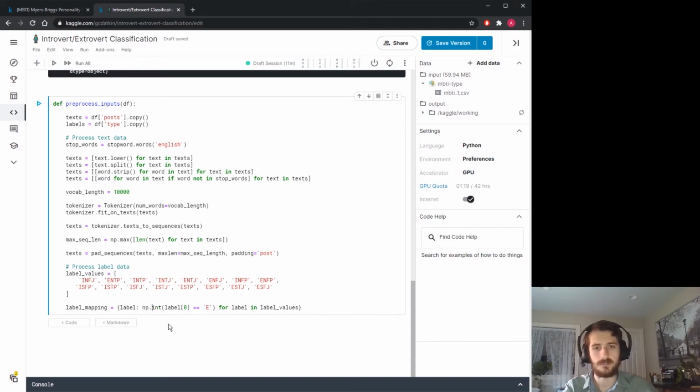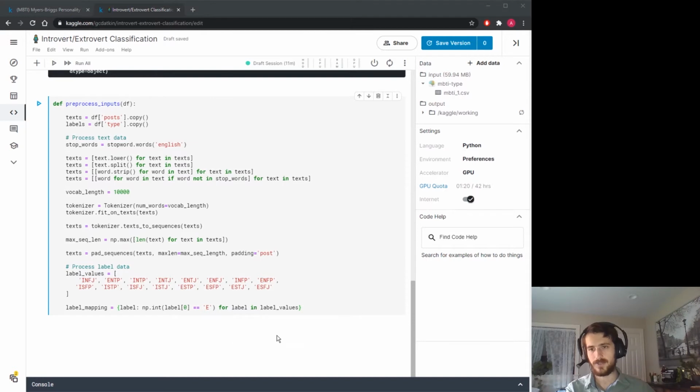Why not make it a NumPy integer? But basically, this will be a Boolean value, true or false. It's either e or I, right? So e will be 1. Anything that starts with an e will be 1, which is the extroverted ones, and anything that starts with an I will become 0. The numeric type conversion is being applied to the Booleans for every label in label values. So our label mapping will essentially give a label mapped to a number that will be either 0 or 1.